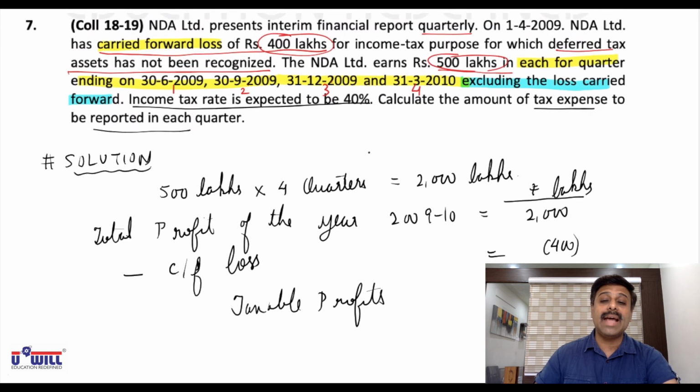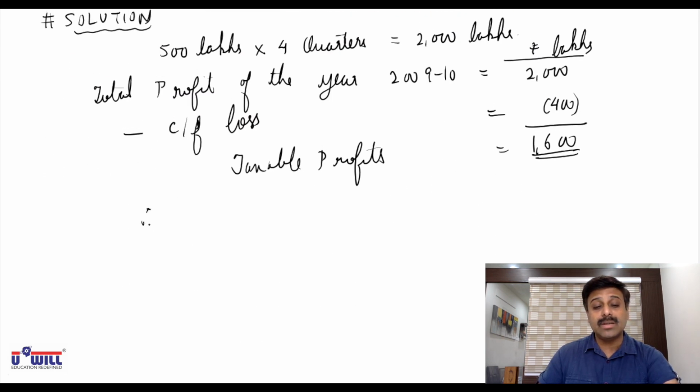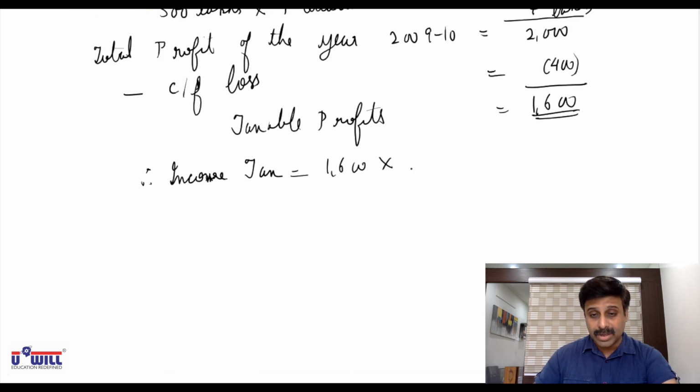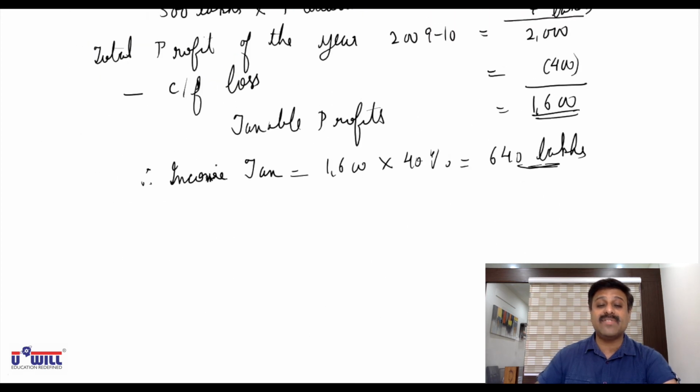Now tax rate is 40%, means what will be income tax on this? What will be the income tax on this 1600 lakhs? 1600 into 40%. That will be 640 lakhs income tax. Now what is the meaning of this weighted average effective tax rate?